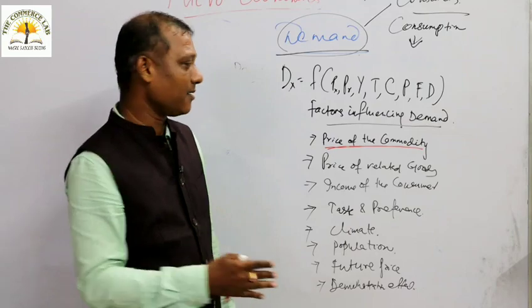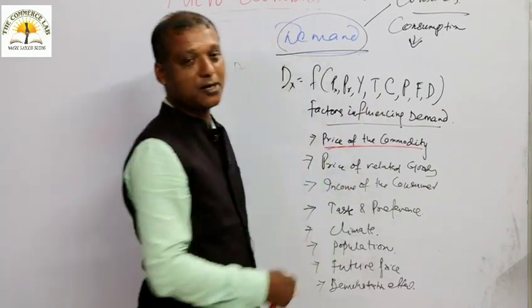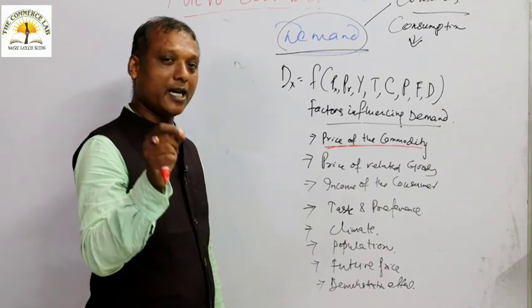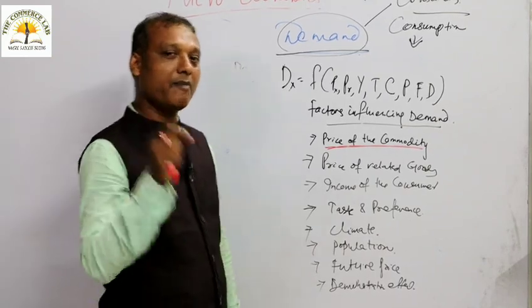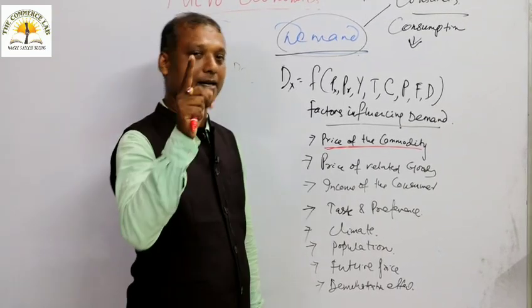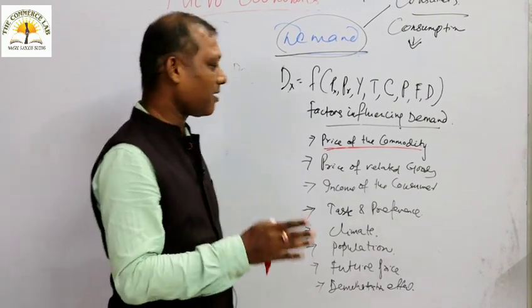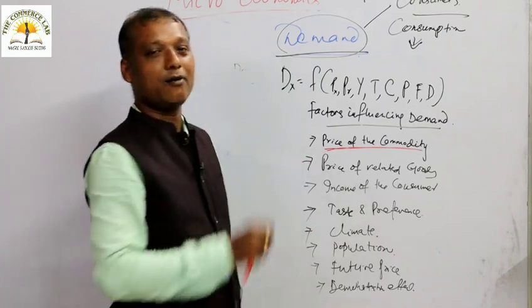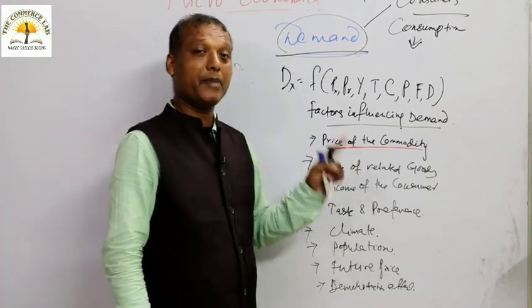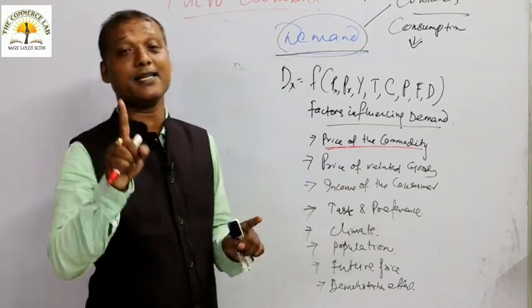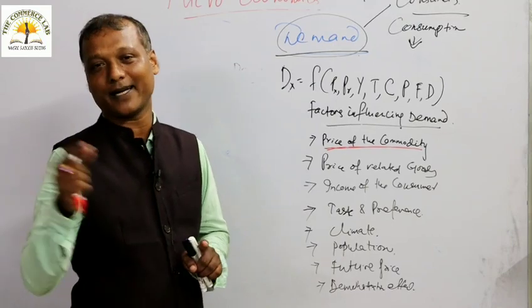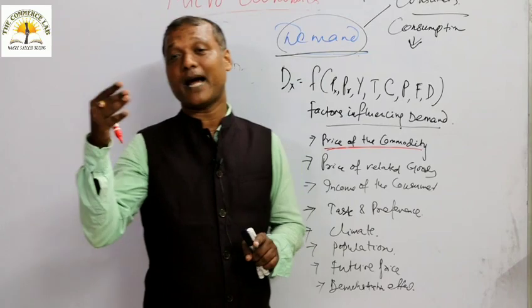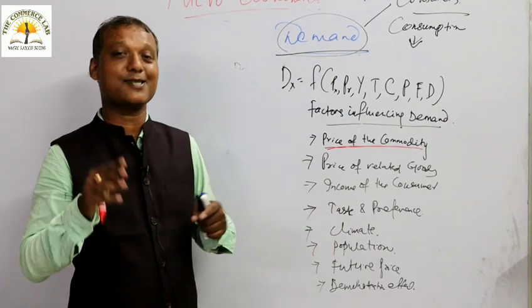We have a separate discussion after this question, where we will study the law of demand. In the law of demand, we will discuss the interesting chemistry between price of the commodity and its quantity demanded. And now we have seen what the relationship is. The relationship between price and quantity demanded is inverse. When the price of a commodity is high, we purchase less, and when the price is less, we purchase more.